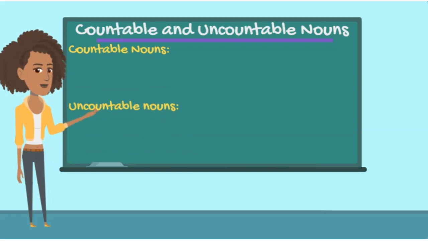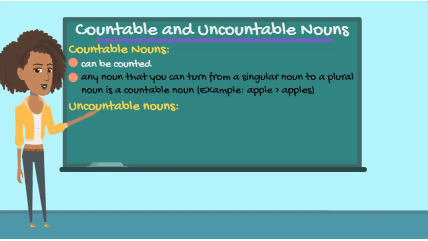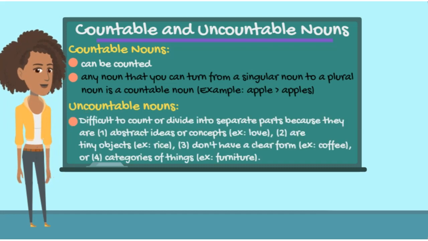Now, let's discuss countable and uncountable nouns. All common nouns can either be counted with numbers or they cannot be counted at all. Countable nouns, yep, you guessed it, can be counted. Basically, anything that you can turn from a singular noun to a plural noun is a countable noun. So like the word apple. Apple is a singular noun, but can you make it into a plural noun? Of course, you can have 1 apple or 20.